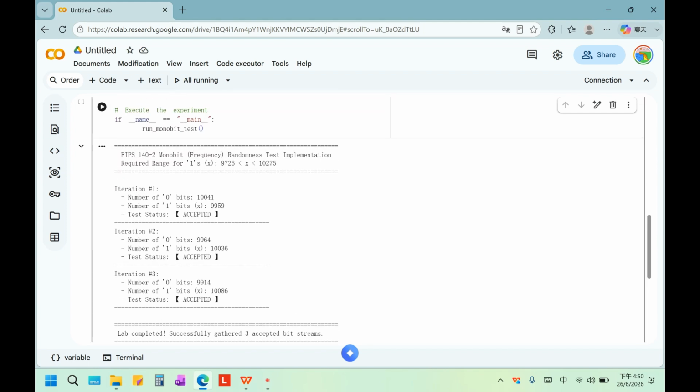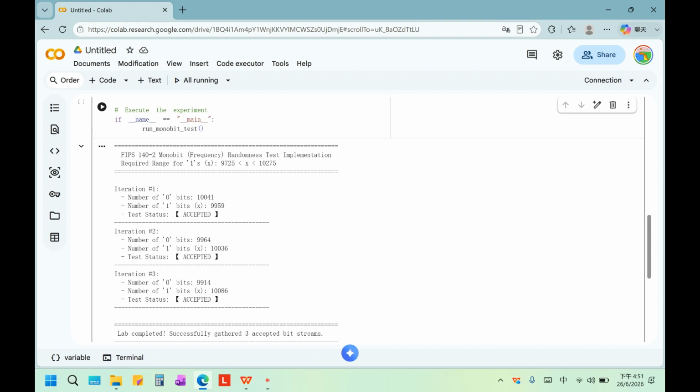The results show that all 3 generated bit streams passed the monobit test. The numbers of ones were 9,959, 10,036, and 10,086 respectively. All values were within the FIPS 140-2 acceptance range. Since the numbers of zeros and ones are both close to 10,000, the bit streams have a balanced distribution and can be considered sufficiently random according to the monobit test.